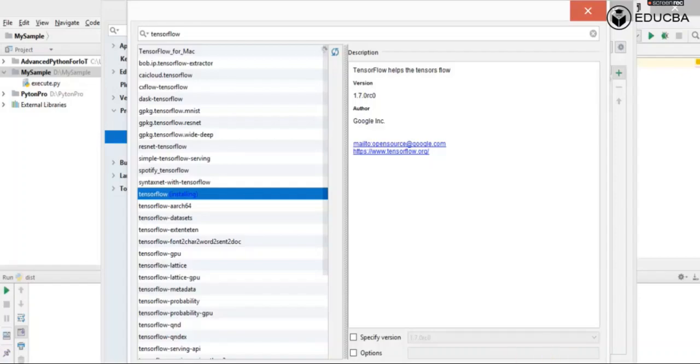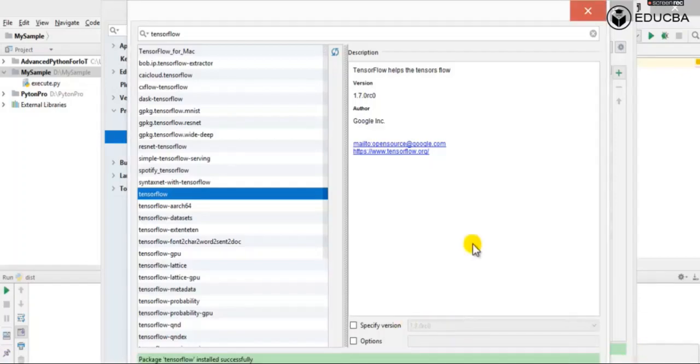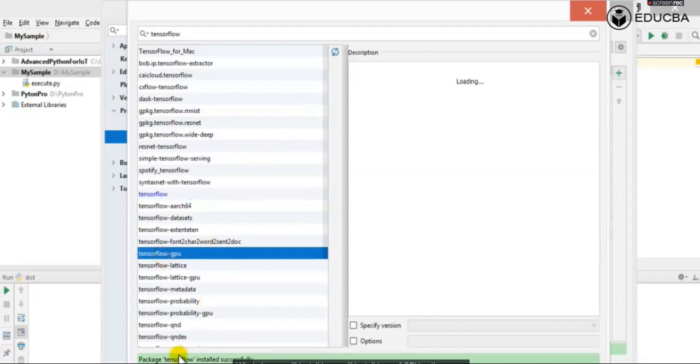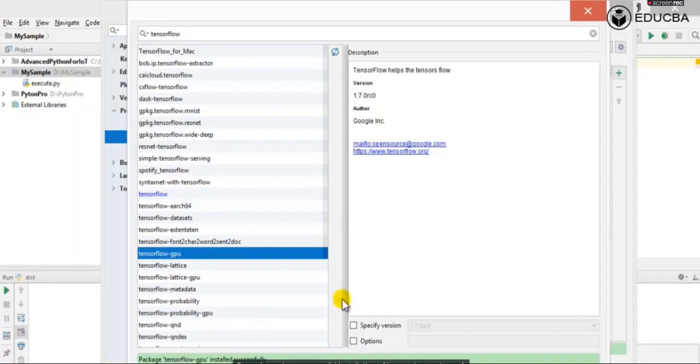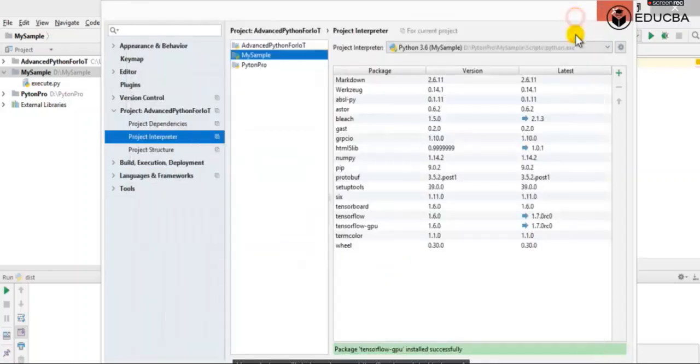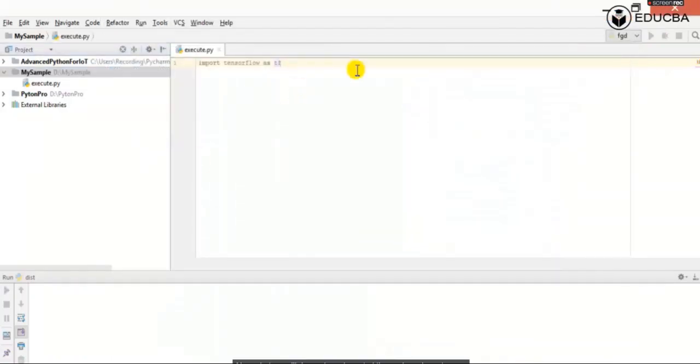As you are able to see, the TensorFlow package has been successfully installed. What else we will install is the TensorFlow GPU option, because it consists of CPU and GPU operations. So we will install the GPU package also. We have done a successful installation of two packages, TensorFlow and TensorFlow GPU. Let's click on OK. We have imported the package, import TensorFlow as TF.